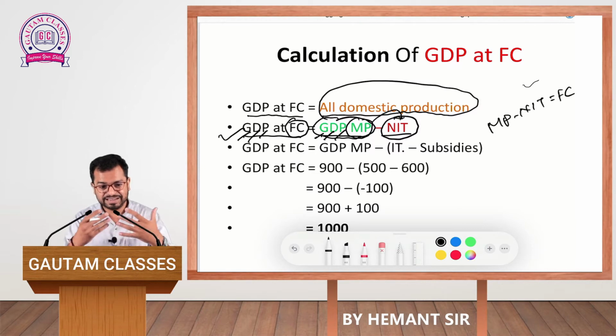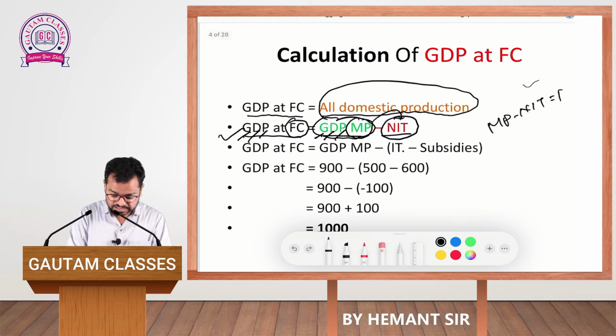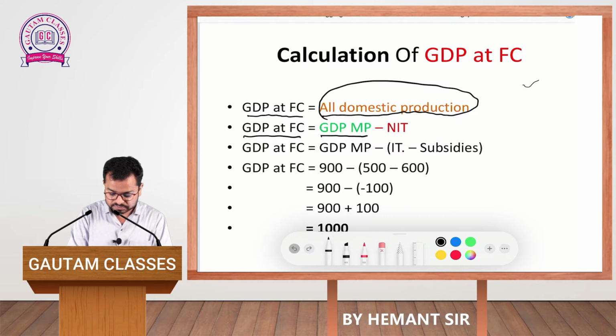And whenever we include the amount of indirect taxes, then it becomes the market price. So, now I think it is very clear. Students, if any doubt is there, you can ask me about this, or else we will go forward.